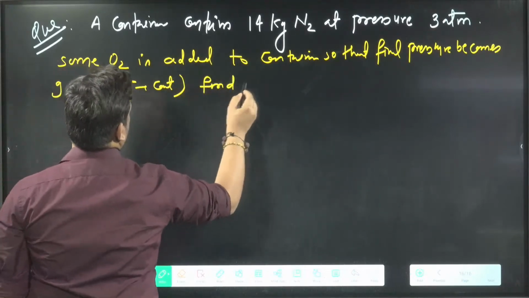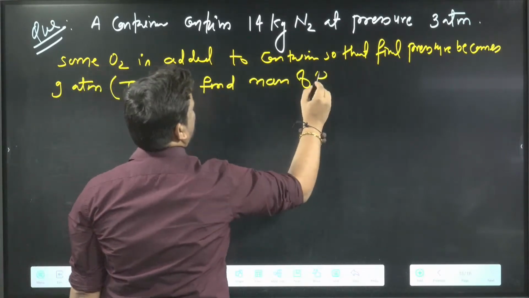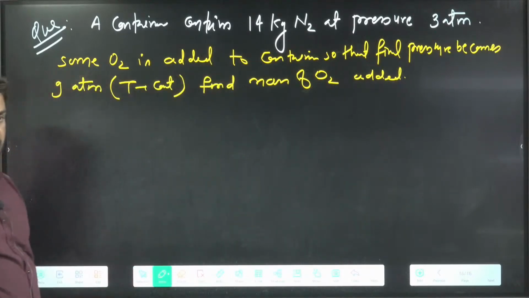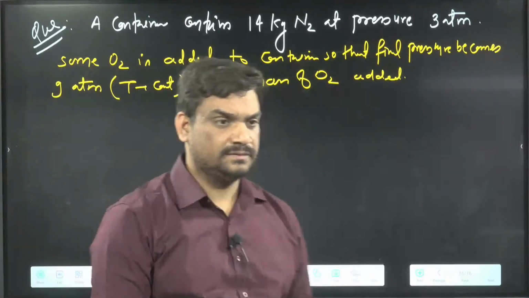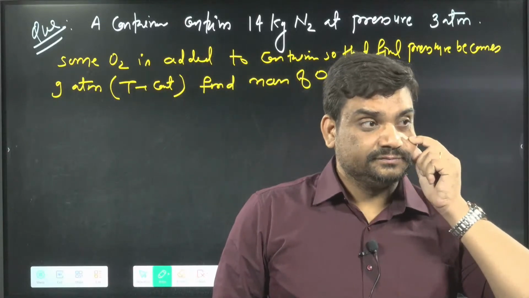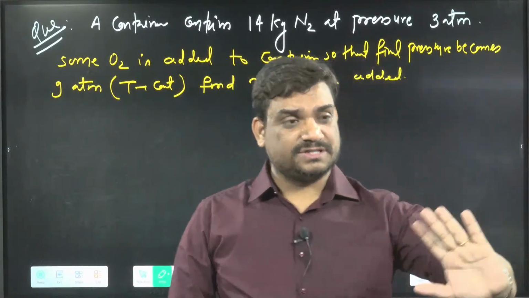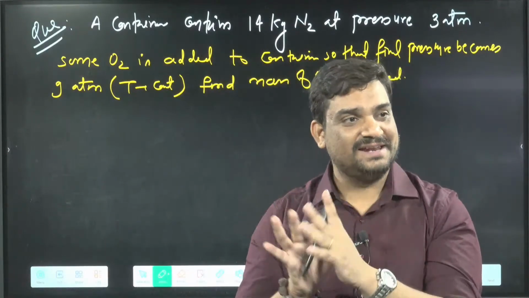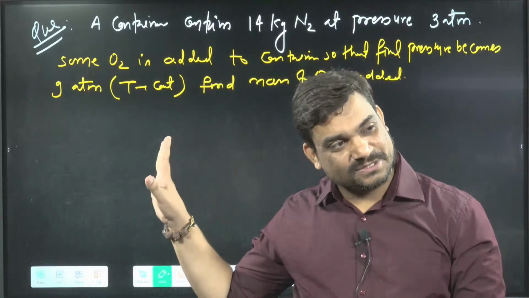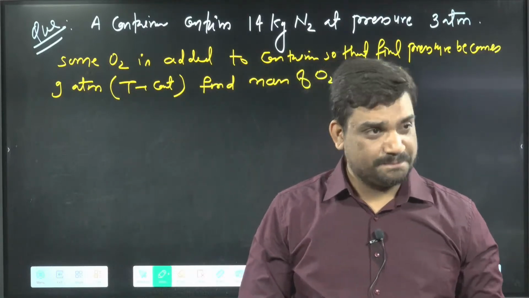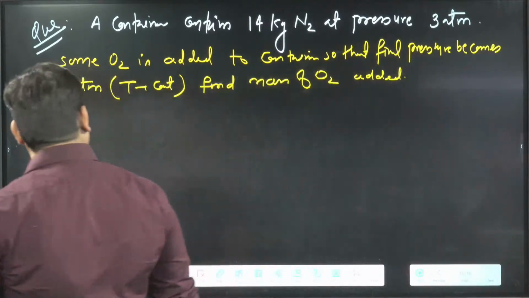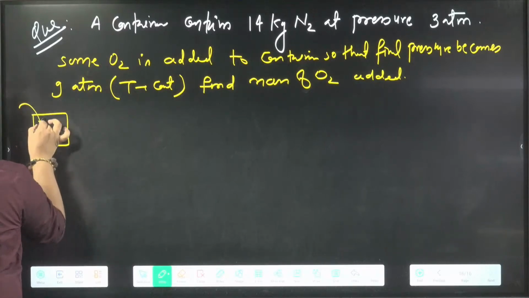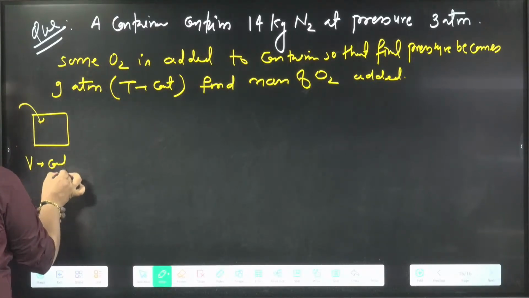Find the mass of O2 added. How much O2 we have added? We have to find that mass. For the nitrogen, a different calculation will be there, you will calculate. Here I have given both nitrogen as well as oxygen in this question. Temperature they have given same. Other than temperature, what else will be the same, because this is the container? In this container only I am mixing, so volume will also be constant. So two things are constant.